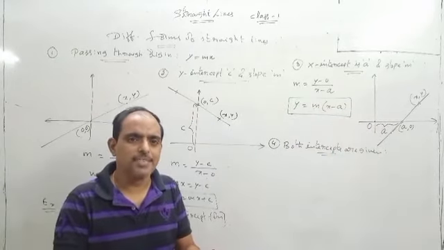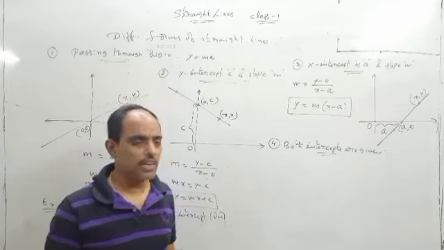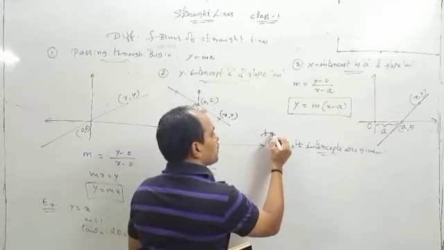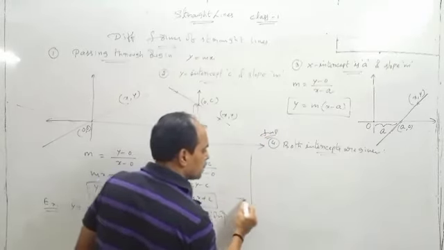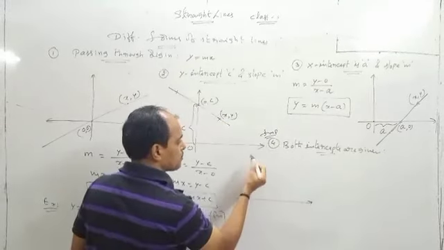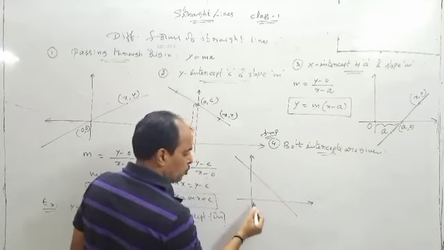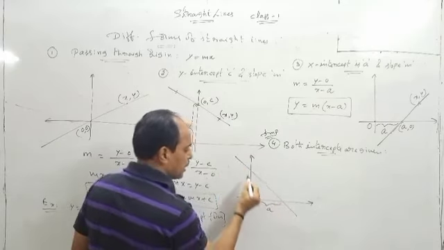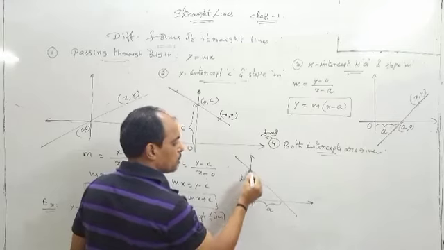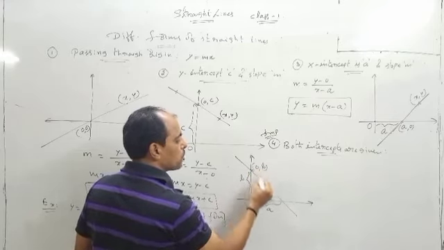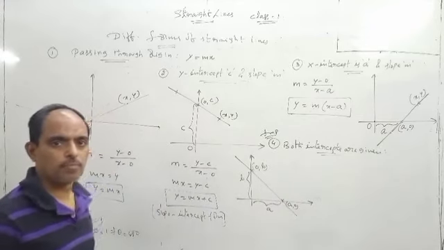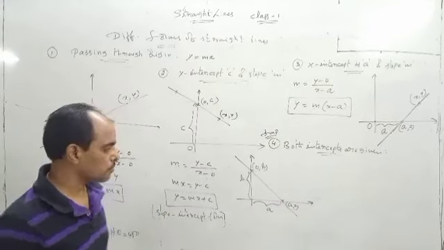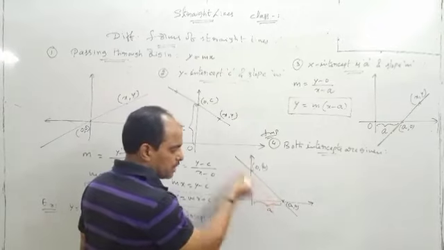If both the intercepts are given, then what will be the equation of the line? This is also very, very important. So you see, this is the x-axis, y-axis. There is a line which makes x-intercept a and y-intercept b. So this point is 0 comma b and this one is a comma 0.